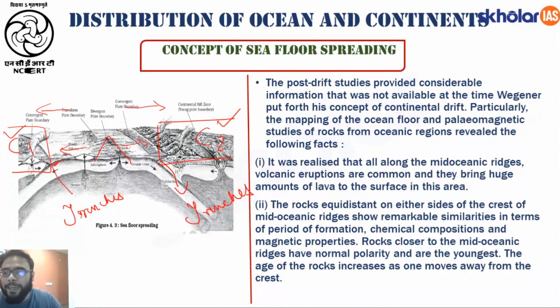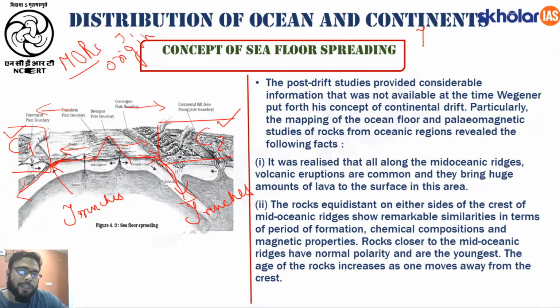So what can we say? Now as this ocean floor is moving to the left and to the right, as it meets the continent, it will move below C1 and it will move below C2 and will go into the mantle and it will get destroyed. So mid-oceanic ridges are the locations where the ocean floor originates, and your trenches are the locations where your ocean floor is getting destroyed.